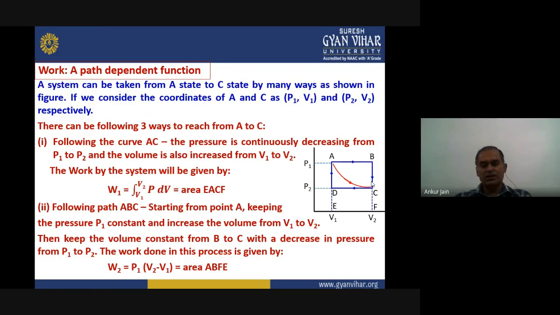So the total work done in this case will be the area ABFE, which can be expressed mathematically as P1 on this side into V2 minus V1. That is W2 equals P1 into V2 minus V1, equal to the area ABFE.